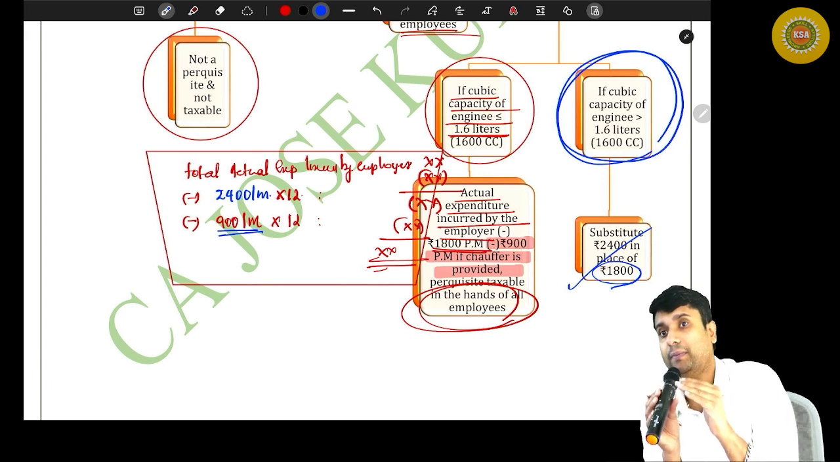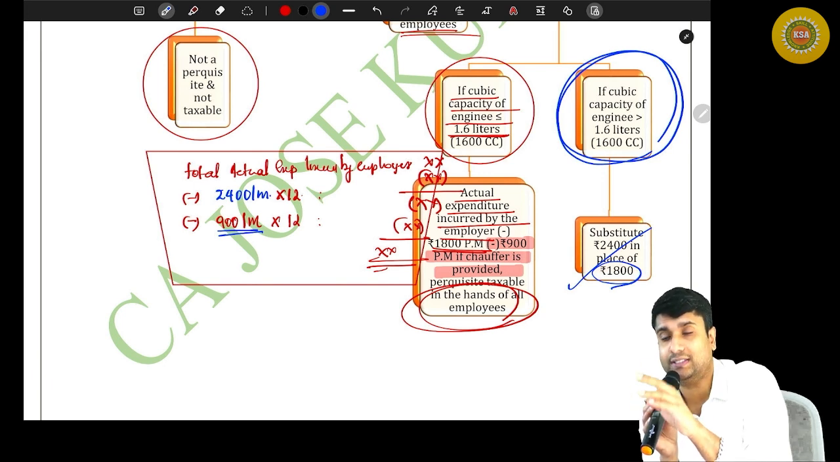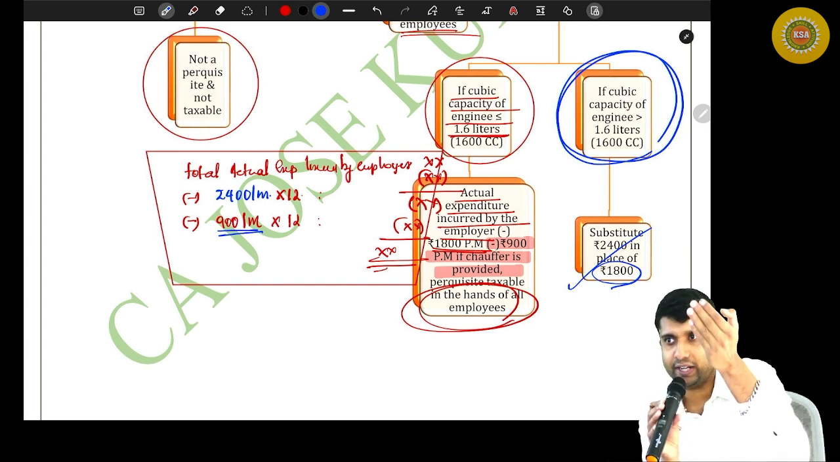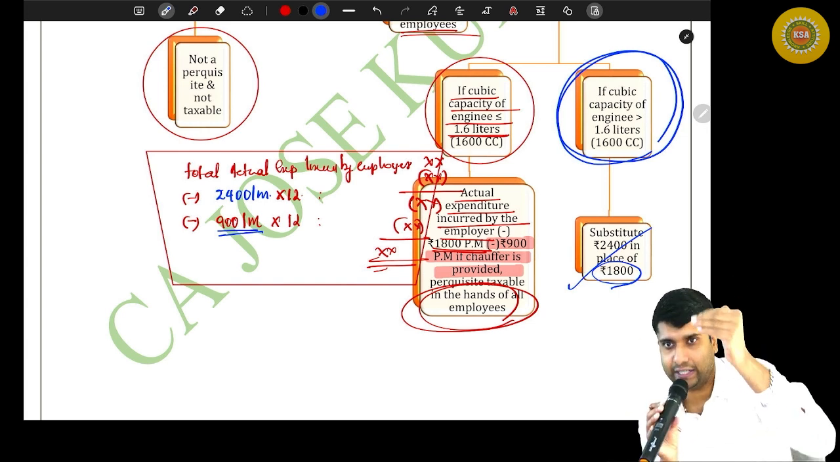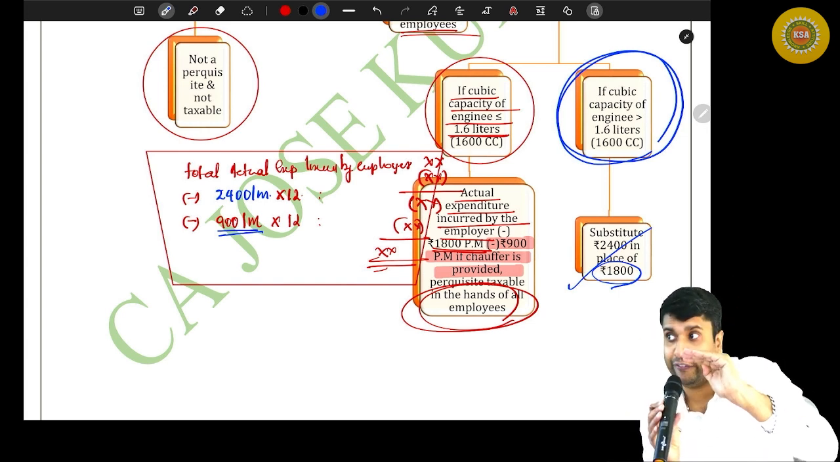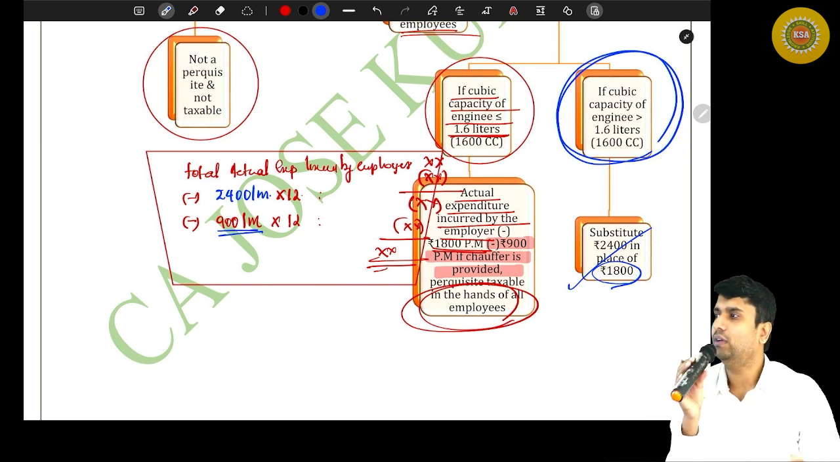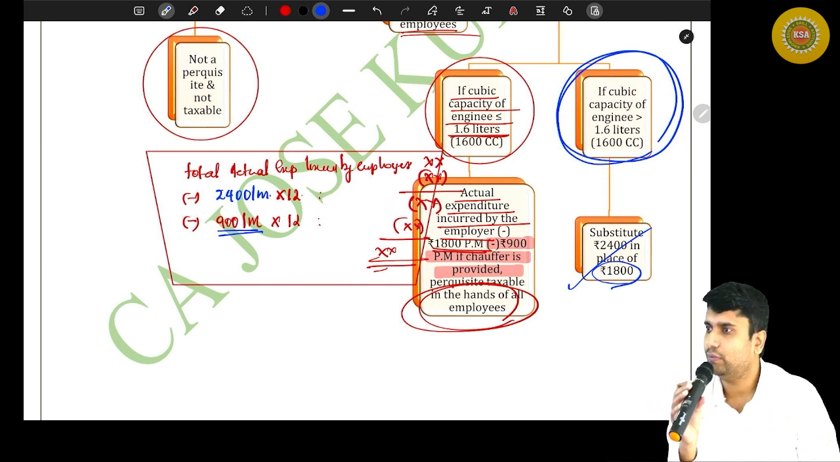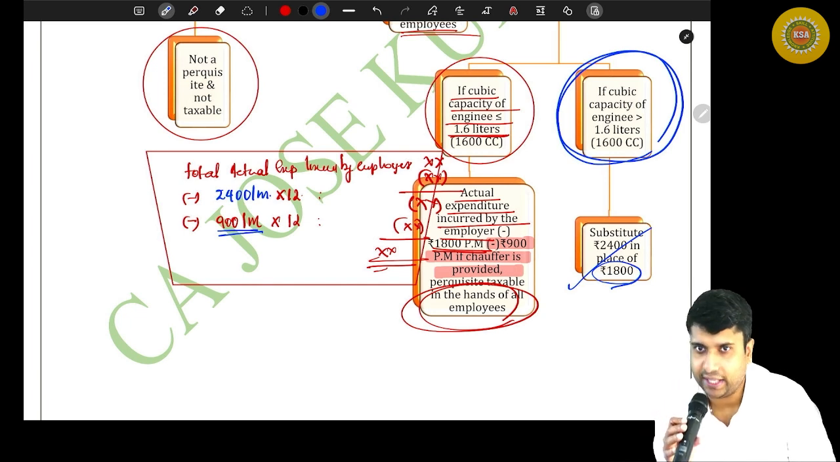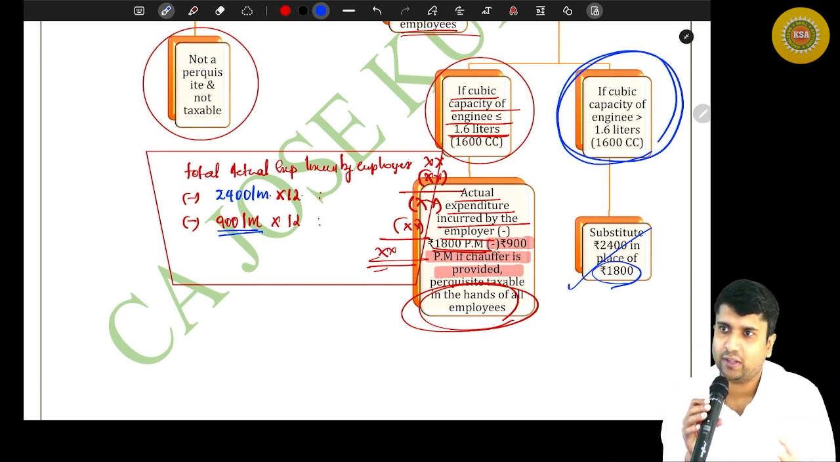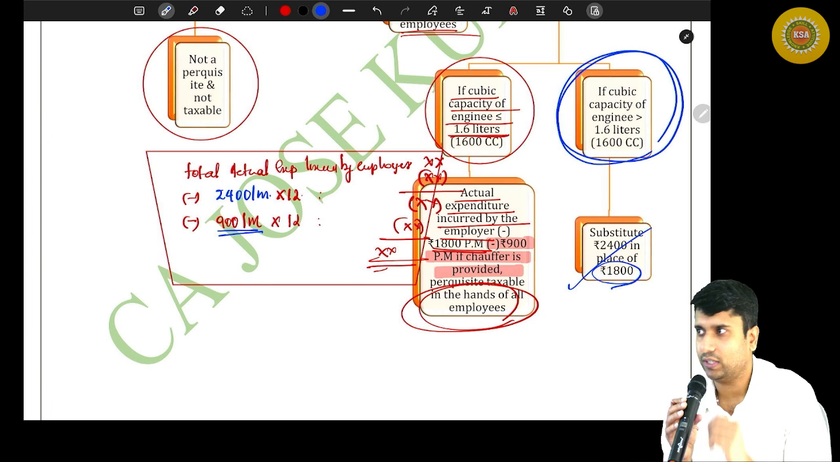And what if the cubic capacity of the car is more than 1.6 liters? You deduct 2,400 per month. If a driver is also provided, then you deduct an additional 900 per month. The remaining value, if any, shall be the taxable value of the perquisite. What if there is no remaining value? Nothing shall be taxable. This is what the department says.